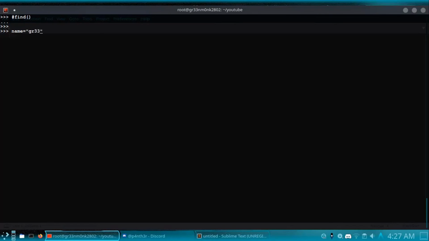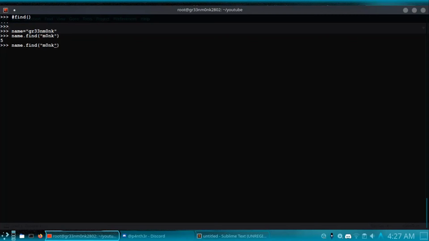If I write greenmonk and then use name.find, specifying the substring to find, monk, it searches for this and returns the 5th position. So it returns the starting index where the substring occurs in the main string.